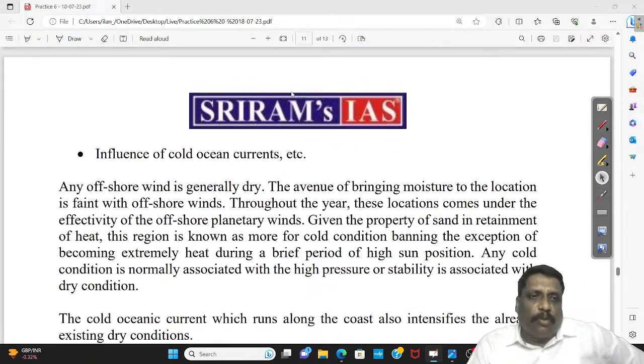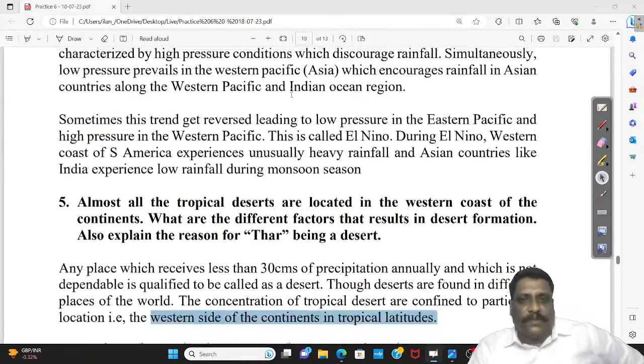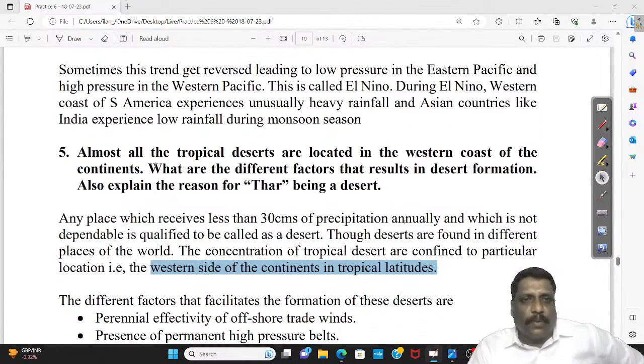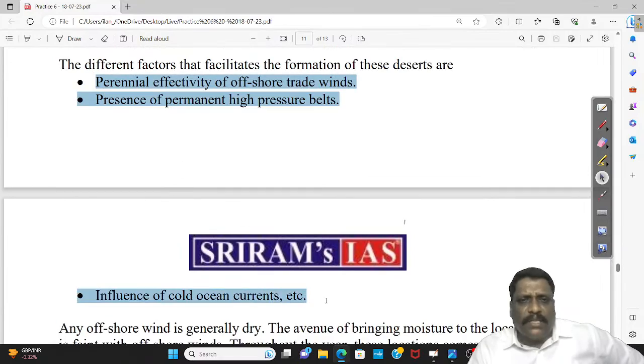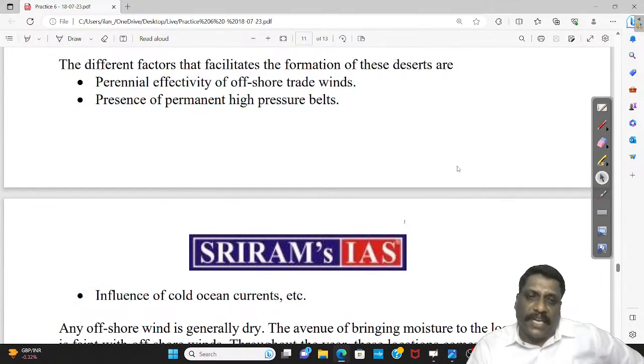So these are the three very important factors which have resulted in the formation of deserts. So the first part of the question we have answered: what are the different factors that resulted in the desert formation? Three factors. Depending upon the word limit, I can explain these three factors in detail if it is needed.